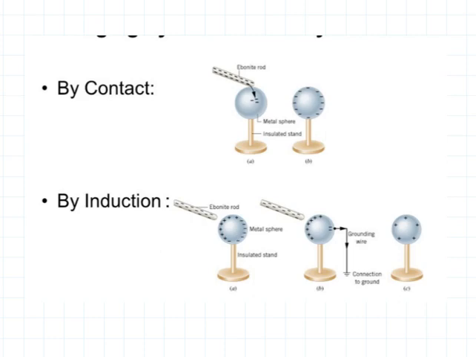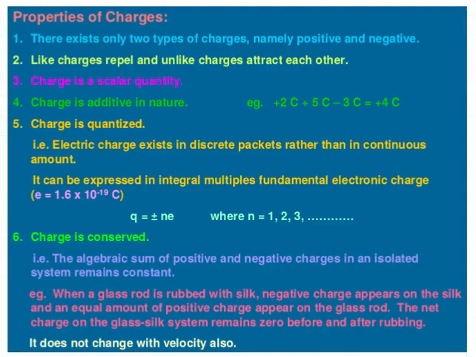Now let us see the properties of these charges. These are the important properties of the charges. The first one: there exist only two types of charges, positive and negative. Then, like charges repel and unlike charges attract each other.